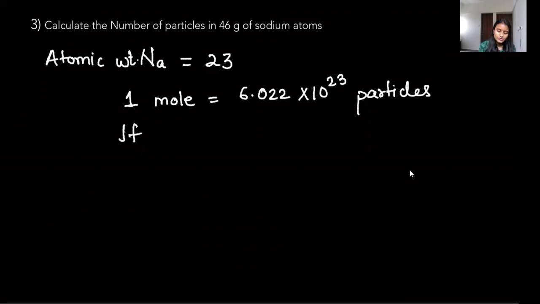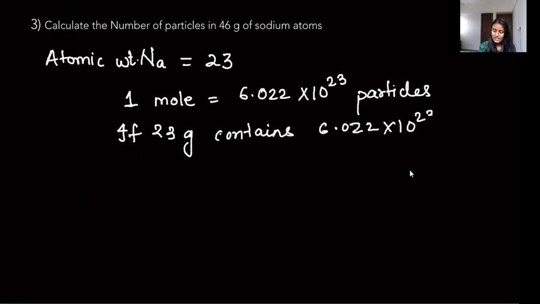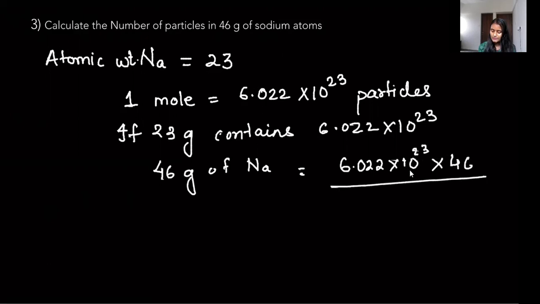So if 23 gram contains 6.022 times 10 to the power 23 particles, how much would 46 gram of sodium contain? 46 gram of sodium will be equal to 6.022 times 10 to the power 23 multiplied by 46 divided by 23. 23 times 2 is 46.